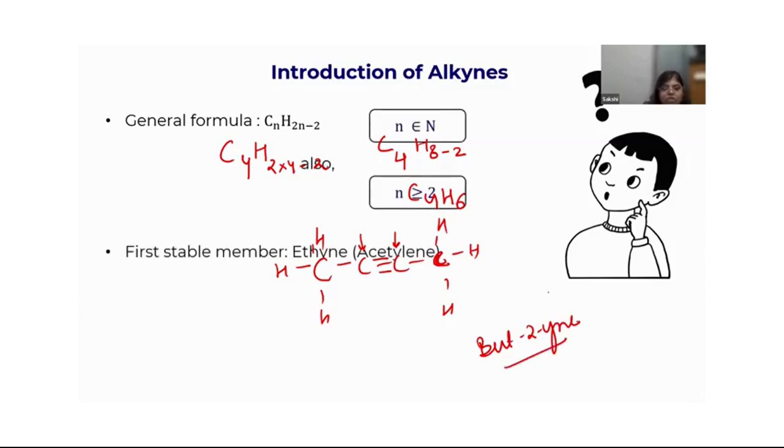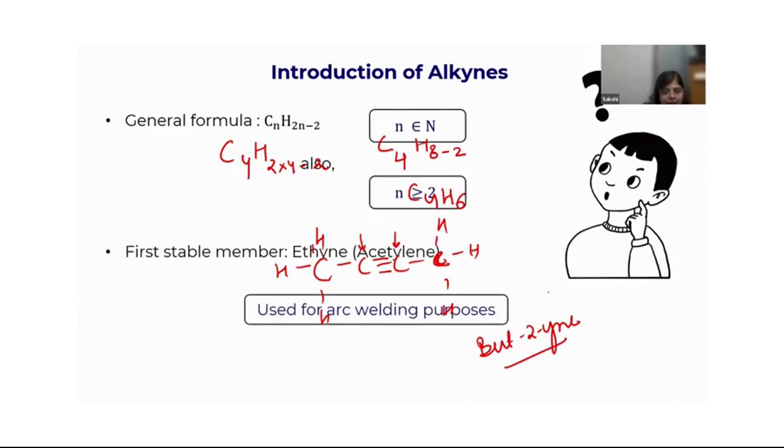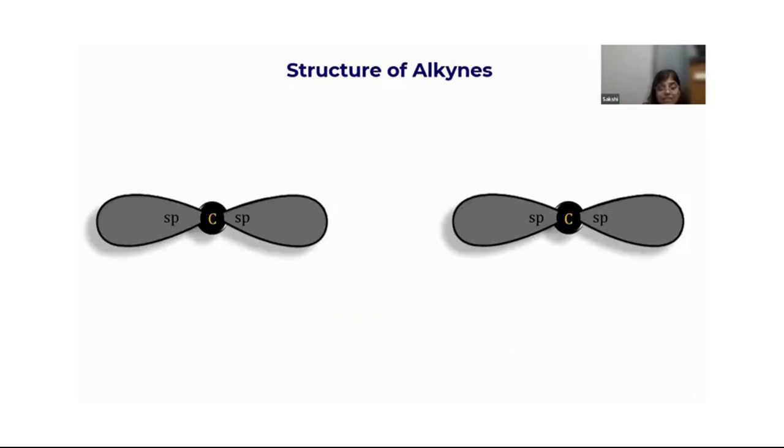right? So the first member is ethine, which is acetylene. Okay, so it is very important for us to know the common name acetylene as well. It is used for the welding processes, the welding purposes. If you have seen welding happening somewhere, they use this gas, which is acetylene. Okay, so let us see the bonding.